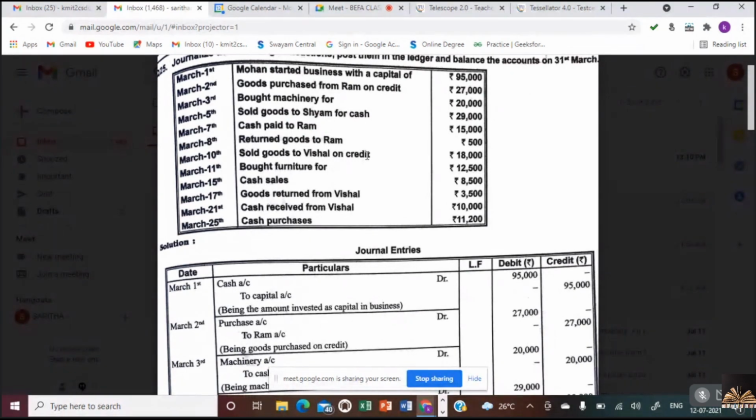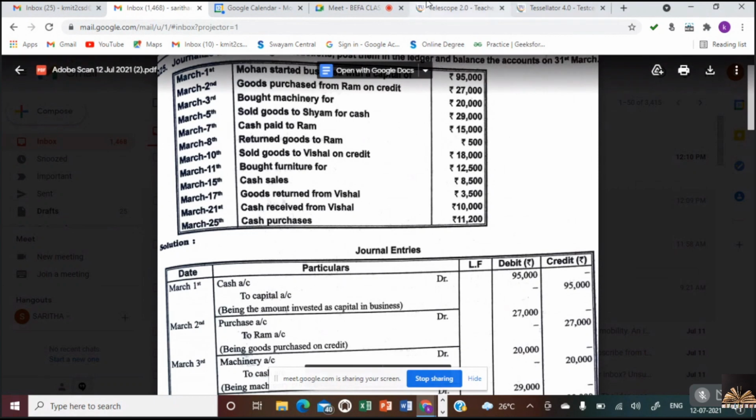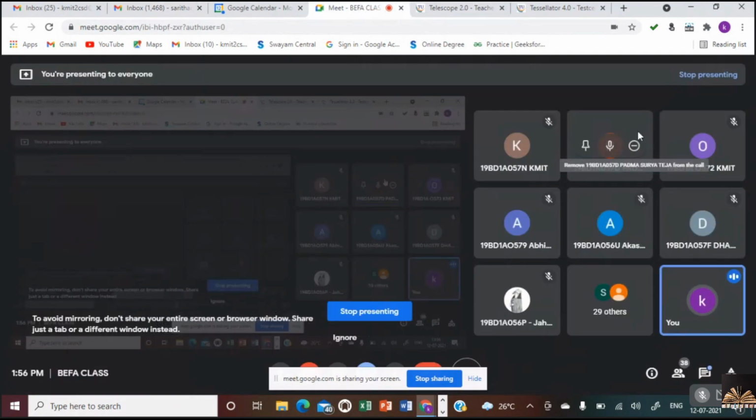Now, second, March 2nd, goods purchased from Ram on credit, 27,000. If it was not on credit, what would be the transaction? It is credit now, credit from Ram. Purchases account debtor to Ram's account.